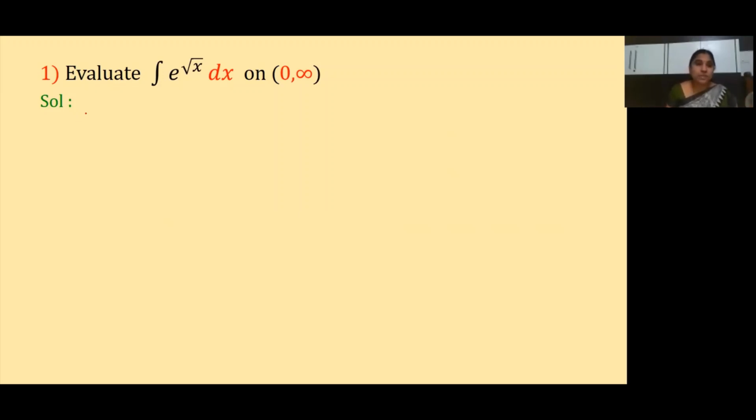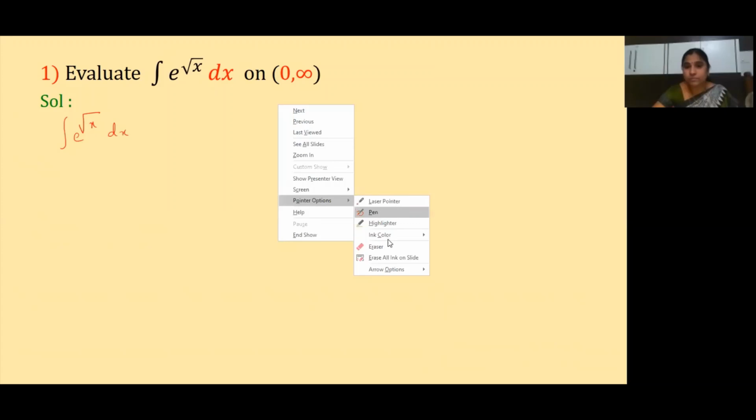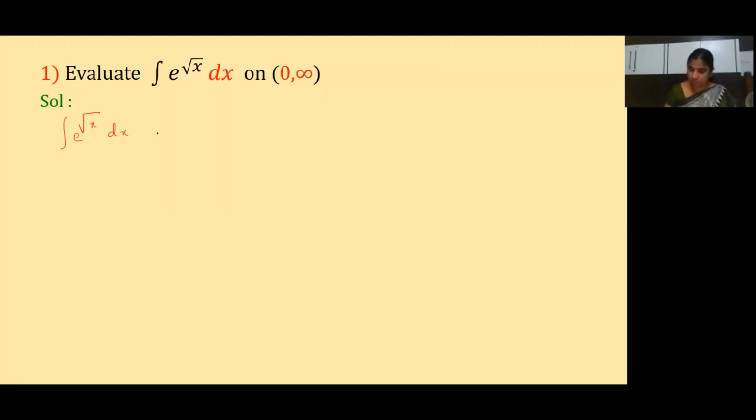So what is our question, children, here? Integral of e to the power of root x dx. This is our question. Clear? Okay. So, the integral of e to the power of root x dx. This is our question. So how to solve this kind of question?